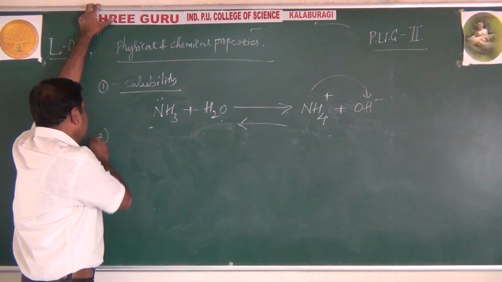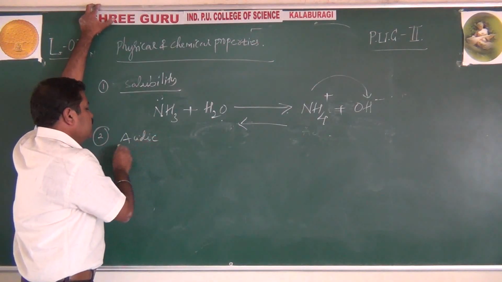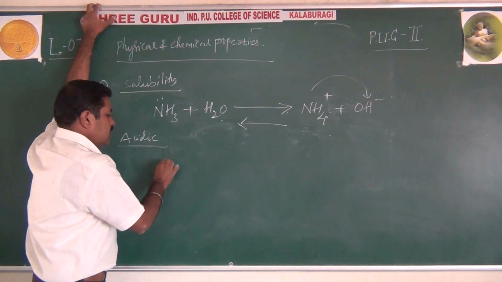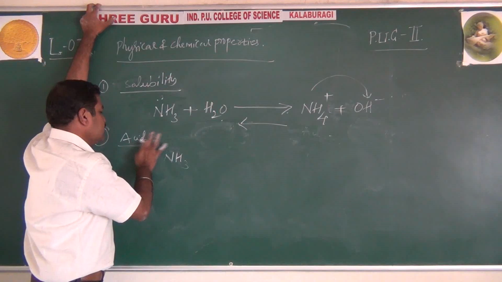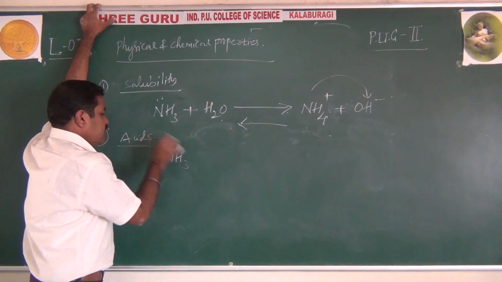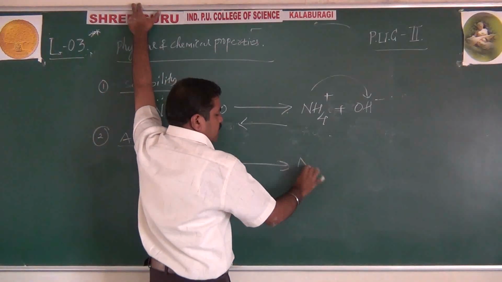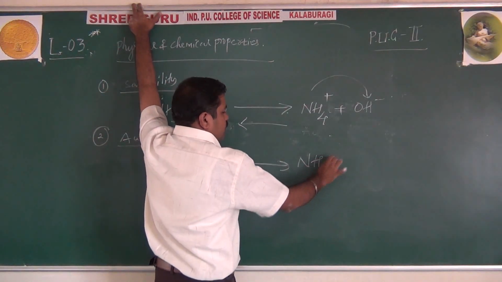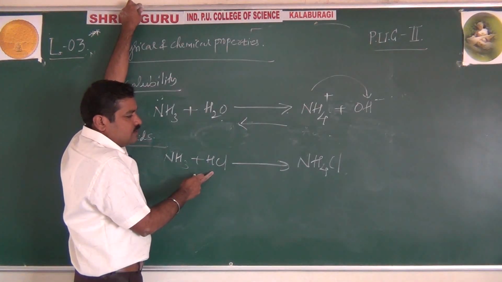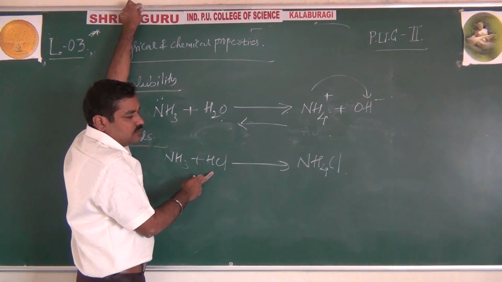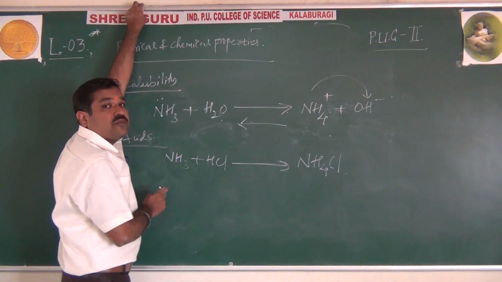Next, regarding basic character. It reacts with acids like HCl and forms the neutral salt NH4Cl. That means ammonia reacts with hydrogen chloride gas and forms the salt ammonium chloride, or ammonium chloride vapors.